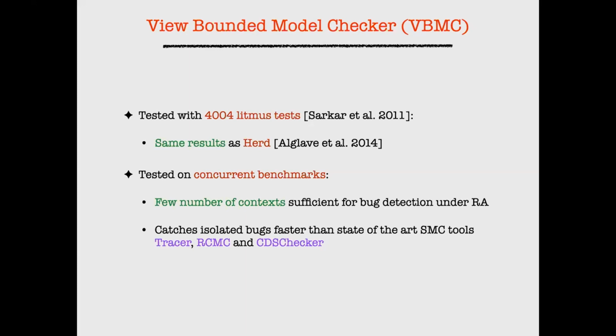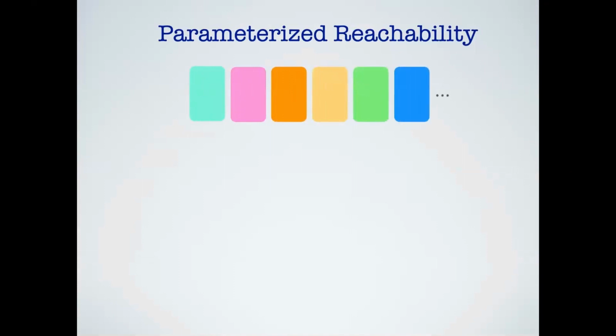Okay, so this is the end of the first part, where I was planning to talk about the non-parameterized case. Now, in the interest of time, I'm just going to summarize the results for the parameterized case. What do we mean by the parameterized case? Again, I have a concurrent program under release-acquire, but the number of processes is no longer bounded. A priori, I do not have a bound on the number of processes. This is the parameterized case.